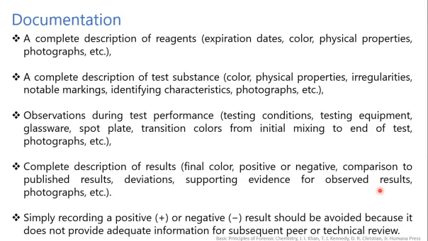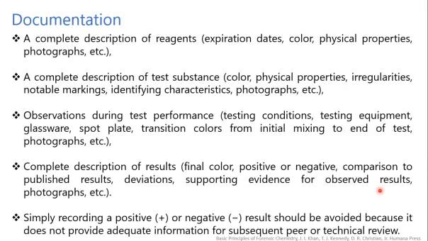A complete description of the reagents should be included, involving the expiry date, color, physical properties, photographs, etc. Then a complete description of the test substances: what is the color, what are the different physical properties, what are the irregularities, what notable markings are there, what are the identifying characteristics, and photographs should be included.